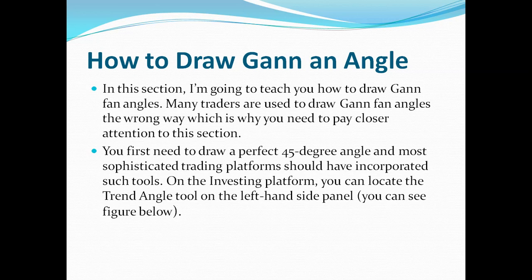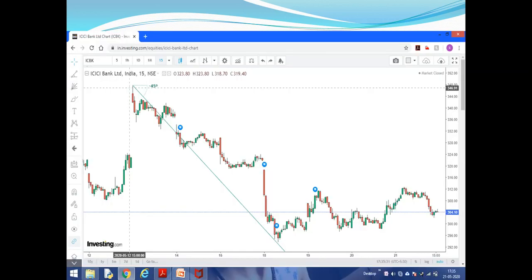Before that, you first need to draw a 45-degree angle, and the most sophisticated trading platforms have incorporated tools. I will show you on investing. You can locate the trend angle tool on the left hand side panel. You see it is here, left hand side panel. Then here you can see Gann fan. So we have to use this. Let's go to the next chart. This I will tell you on the investing chart. I will show a live demo.